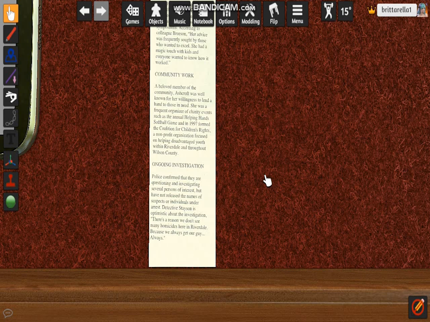Okay, ongoing investigation. Police confirmed that they are questioning and investigating several persons of interest, but have not released the names of suspects or individuals under arrest. Detective Stason is optimistic about the investigation. There's a reason we don't see many homicides here in Riverdale, because we always get our guy. Always.